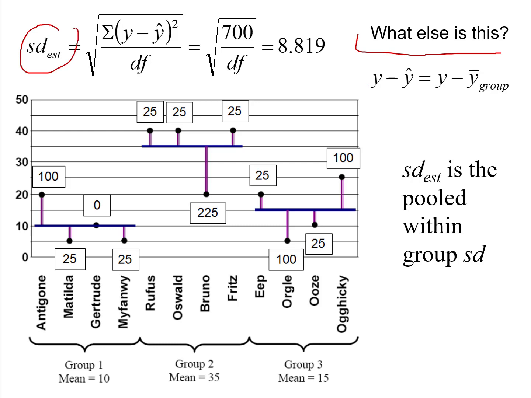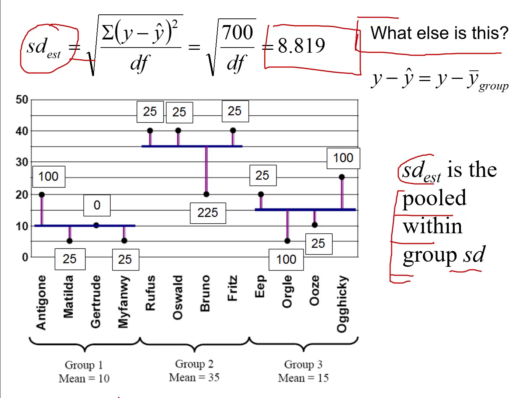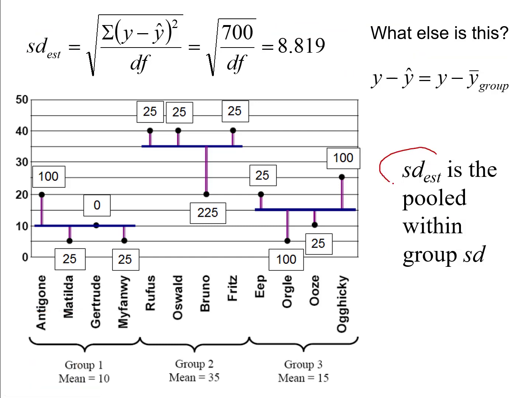So we just calculated a standard error of estimate, and we saw that the value was 8.819. And I'm asking the question, what else is this? What is another thing we could call the standard error of estimate? And when we're doing group comparisons, the standard error of estimate is the same thing as the pooled within group standard deviation. And when people do group comparisons, they almost never call it the standard error of estimate. Instead, they always use the term pooled within group standard deviation.